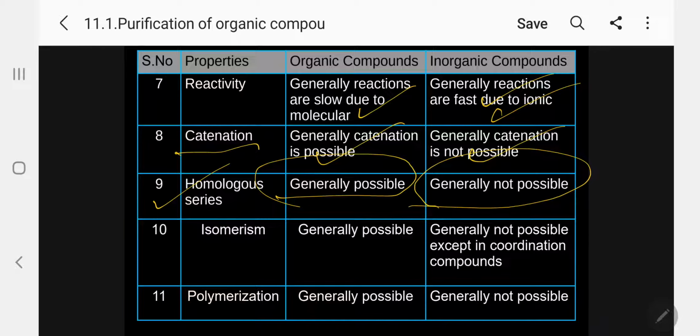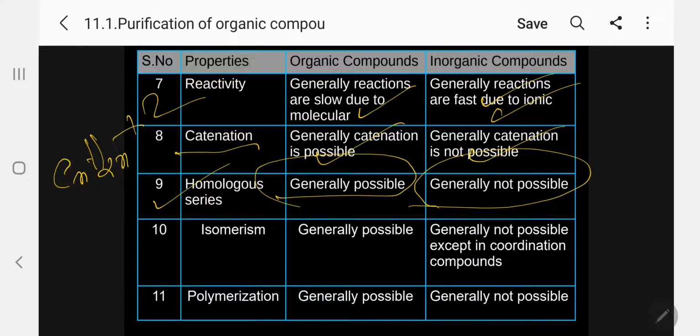What is a homologous series? Let me say what the characteristics of a homologous series are. All members of the same family are represented by the same general formula. For example, for alkanes CnH2n+2, for alkenes CnH2n, for alkynes CnH2n-2.